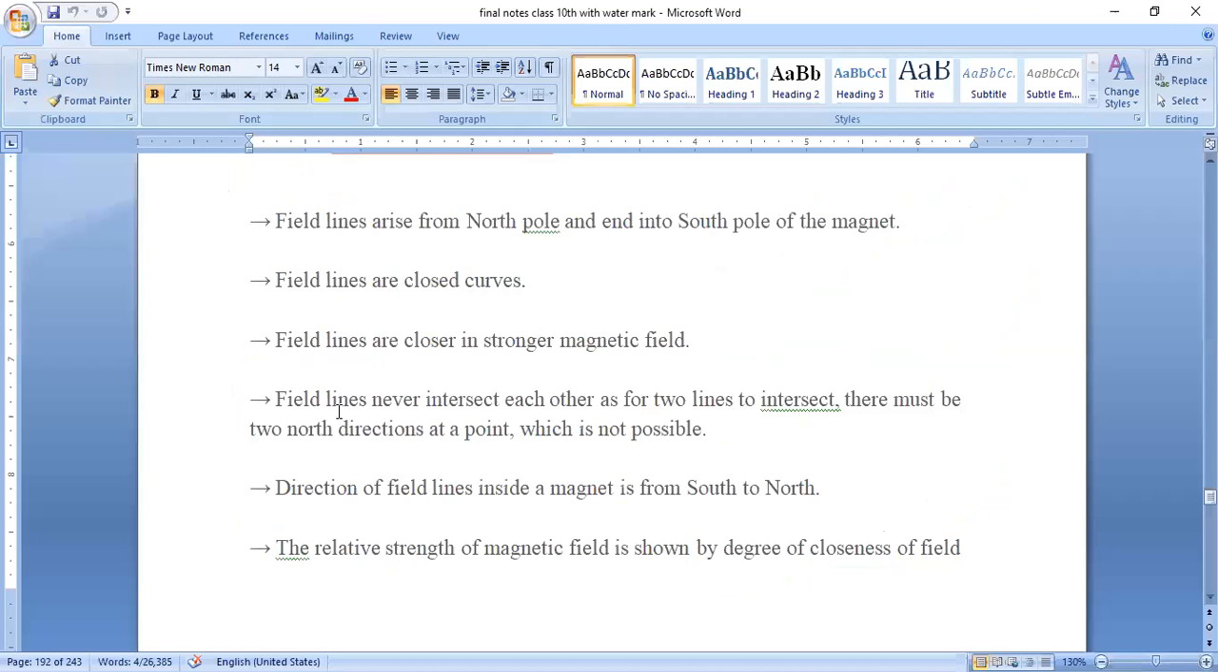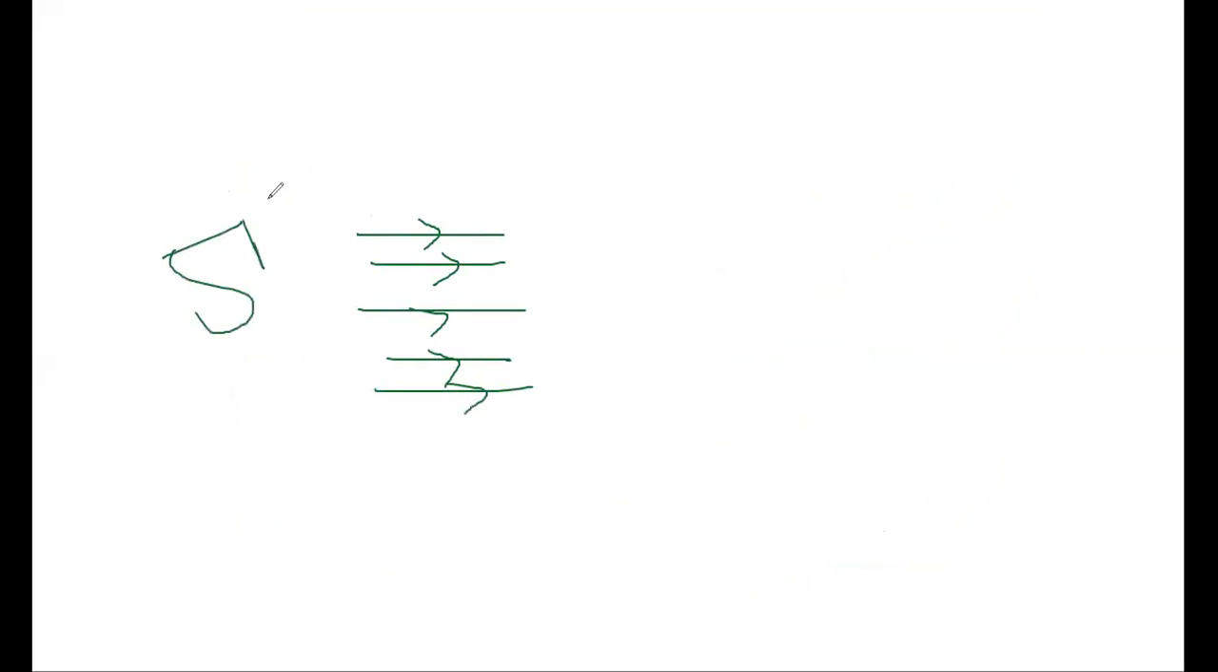Next is: field lines are closer in a stronger magnetic field. If a strong magnetic field is there, see, this is one field line, this is one field line, this is one field line, this is one field line. I'll take one more field line like this, so we have 5 field lines here.